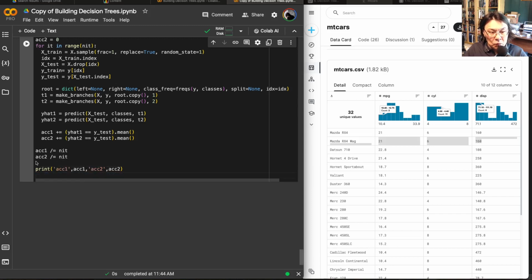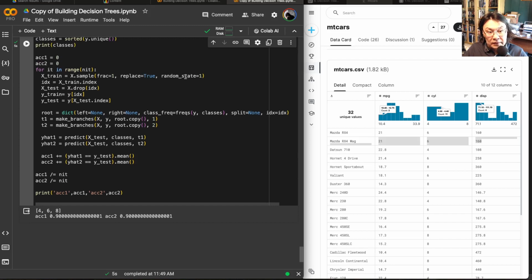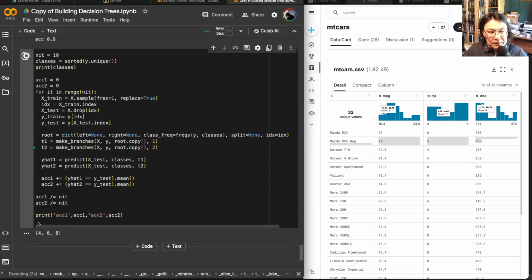I think this should work, right? So let's just run it and see. We are running bootstrapping with 10. So our cross-validation, it's stochastic. Bootstrapping, obviously, but cross-validation is only twice, right? Oh, one thing, look, random state. That's not good, right? So we are getting the same instances in all 10 runs. That's not good. So we don't want to do that. We want to remove this random state. You see, when you copy paste, you just have to be careful with these little things.